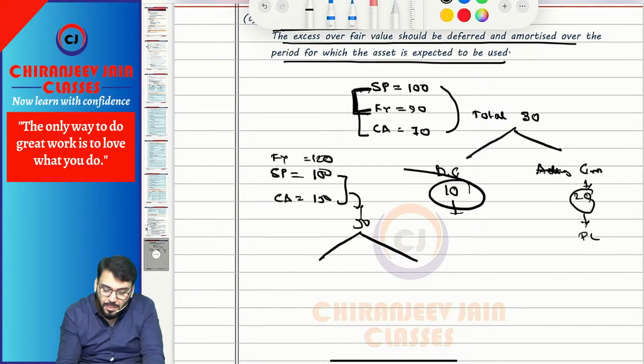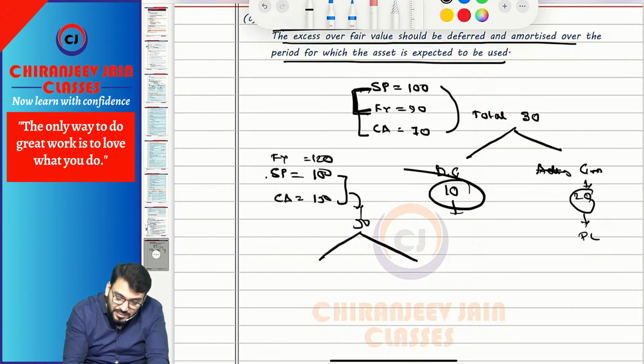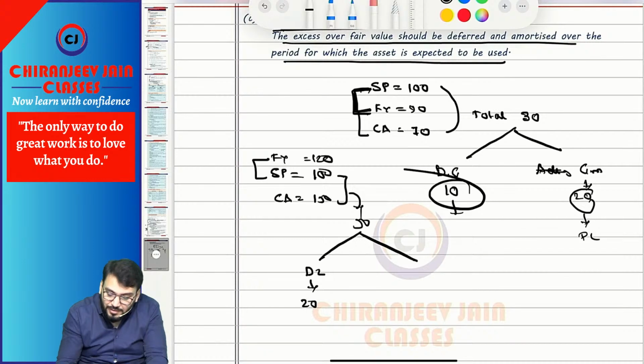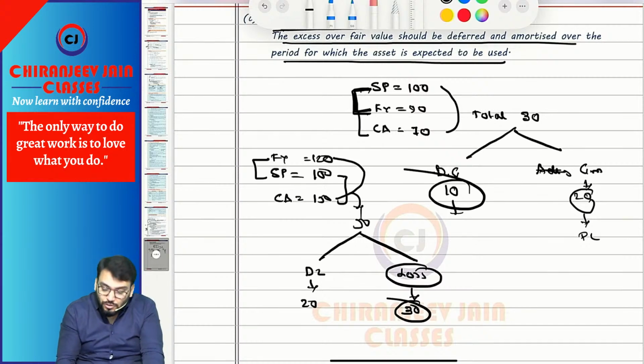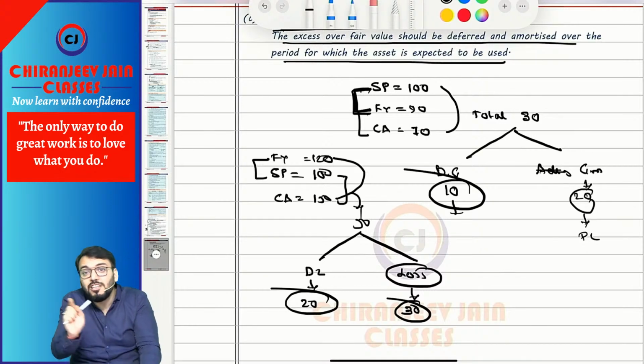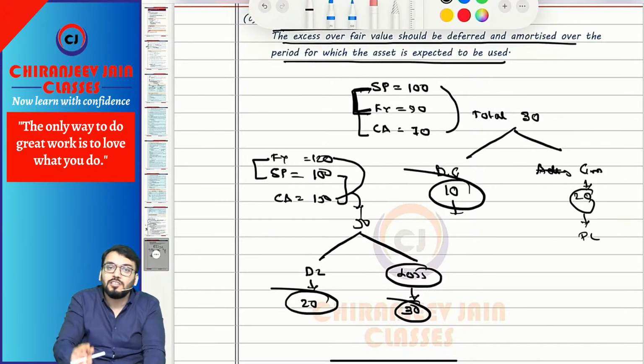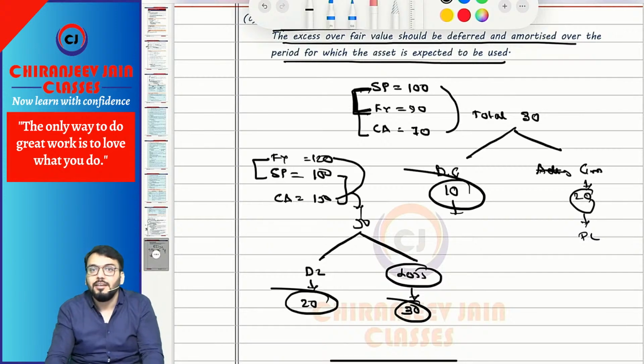Correct. And can I say this loss will become what? Deferred loss is 20, and the loss which will be transferred to P&L immediately will be 30. Means you compare these two for finding out the loss which will be transferred to P&L. So this will become deferred loss if the loss is compensated by future lease payment. Otherwise, this will also be transferred to P&L immediately.